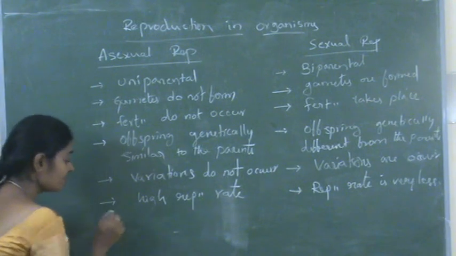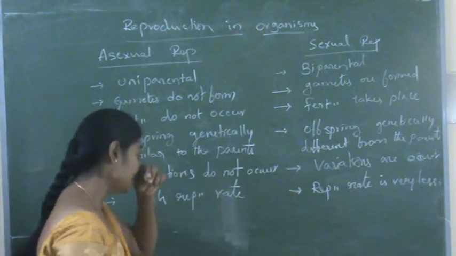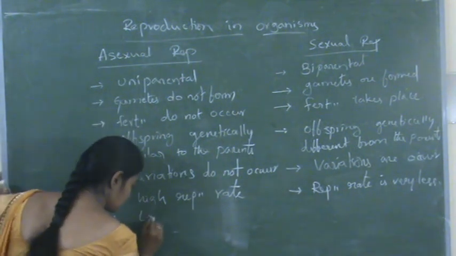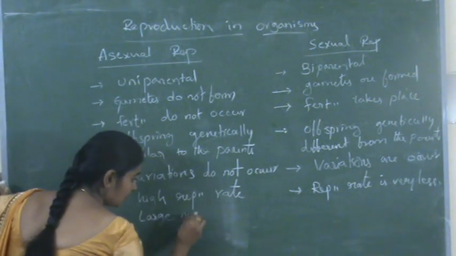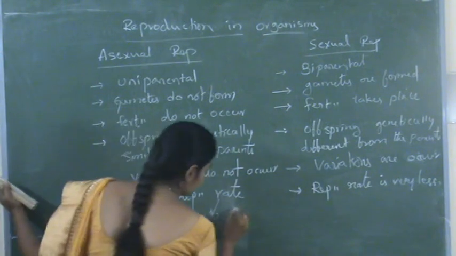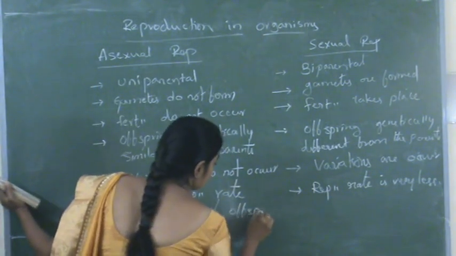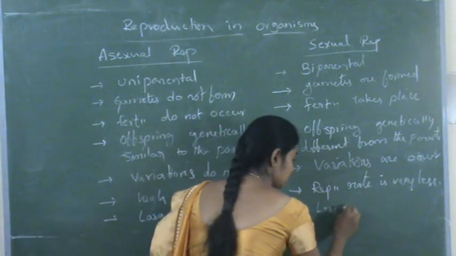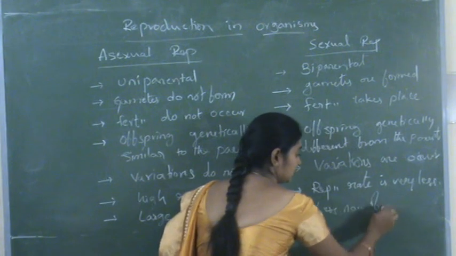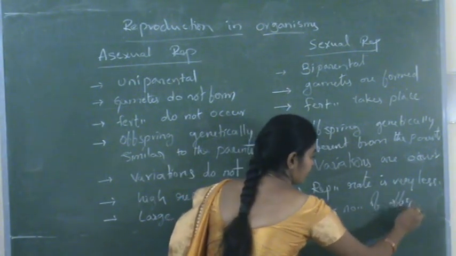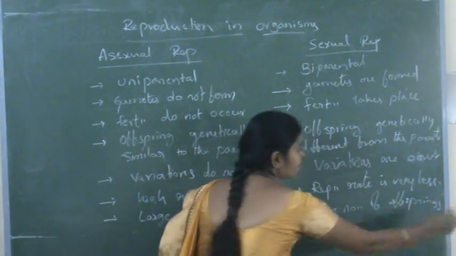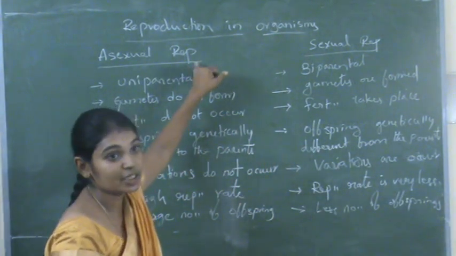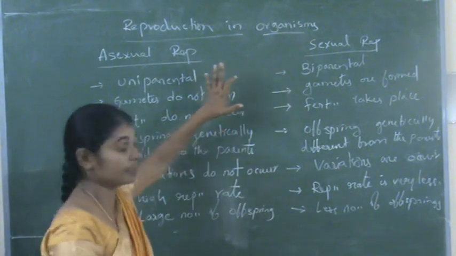Here a large number of offspring are produced at a time, and here a smaller number of offspring are produced. So these are the main differences between asexual and sexual reproduction.